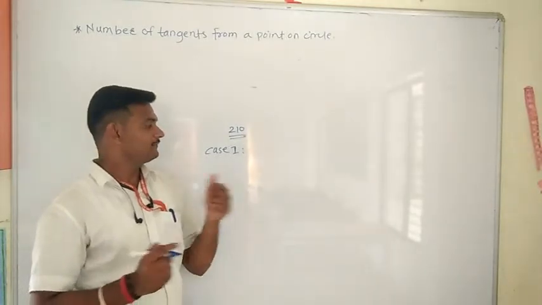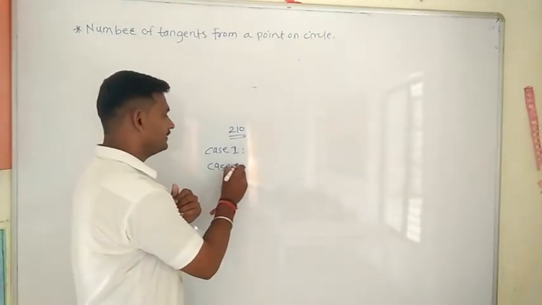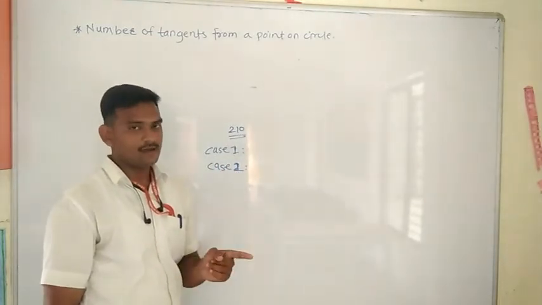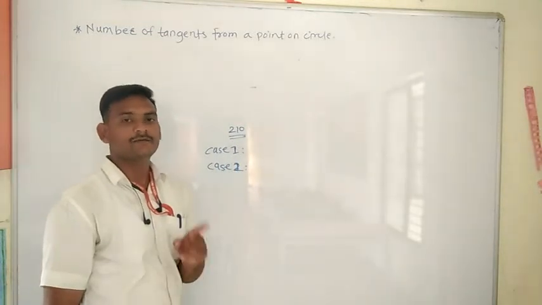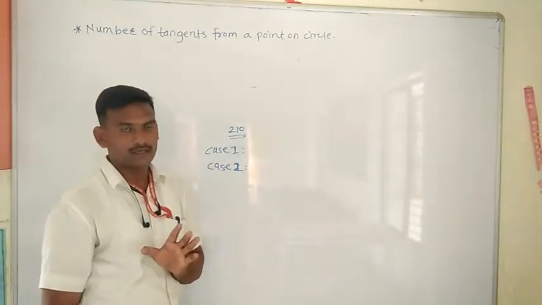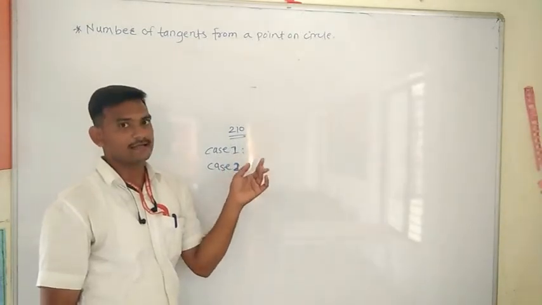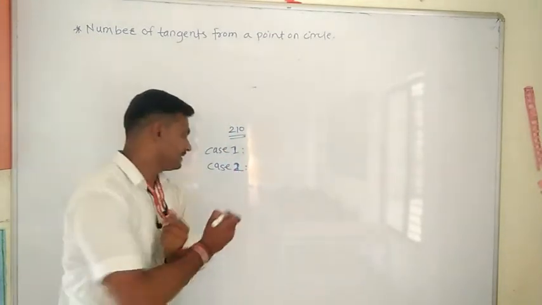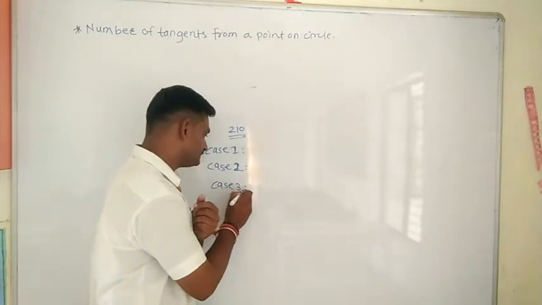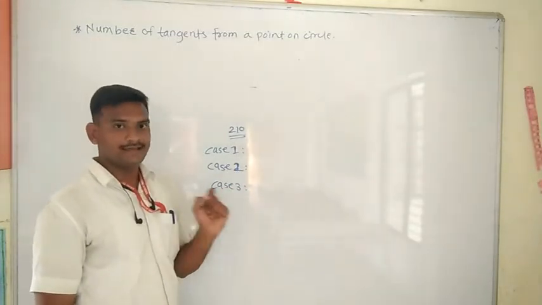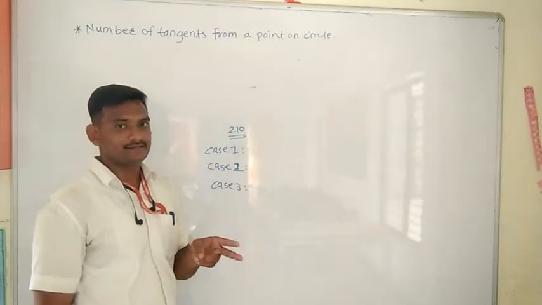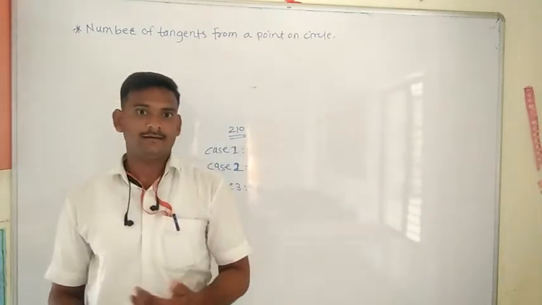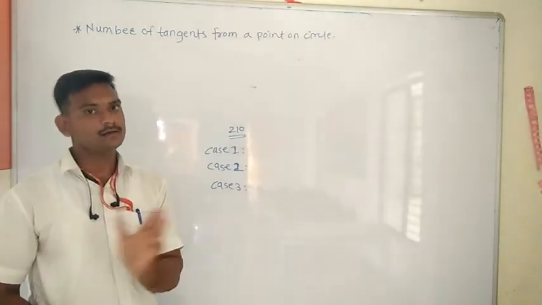Case number two: there is one and only one tangent if the point P is lying on the circle. We have seen the second case also through those diagrams. And case number three: there are two tangents exactly when the point is external to the circle, or outside the circle.